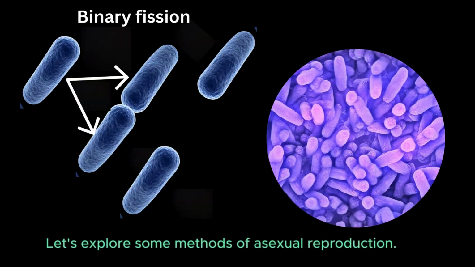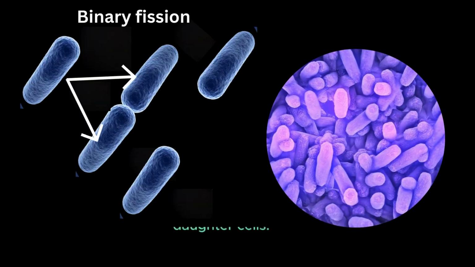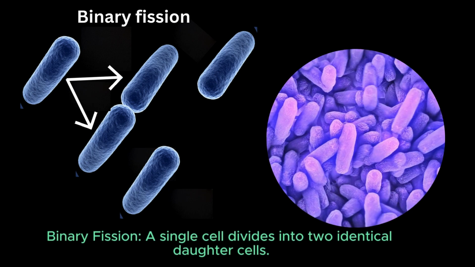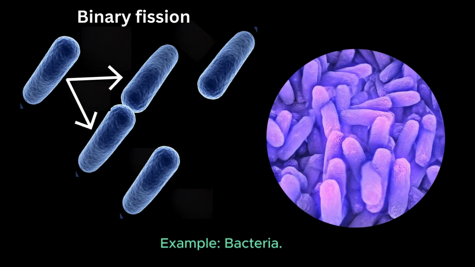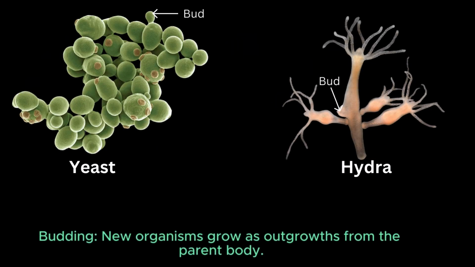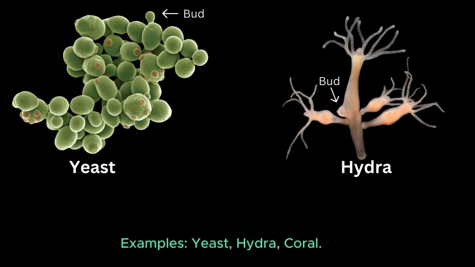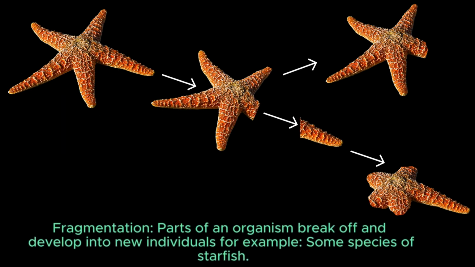Let's explore some methods of asexual reproduction. Binary fission. A single cell divides into two identical daughter cells. Example: bacteria. Budding. New organisms grow as outgrowths from the parent body. Examples: yeast, hydra, coral. Fragmentation.